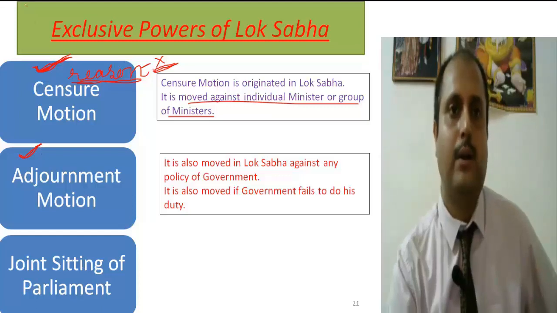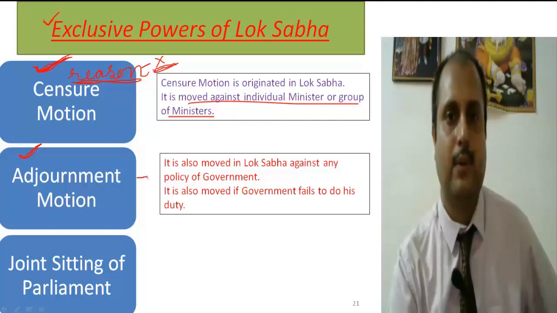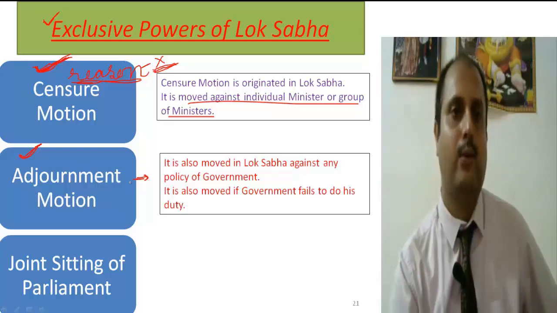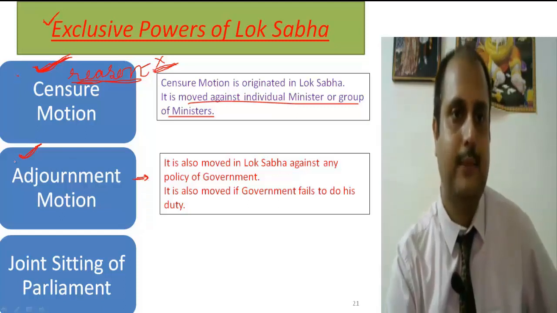So it also comes under the exclusive power of the Lok Sabha, because the adjournment motion can be proposed only in the Lok Sabha, not in the Rajya Sabha. So it is moved when the government has failed to do its duty or any urgent matter. The adjournment motion can be placed in the Lok Sabha. I hope these two are clear.